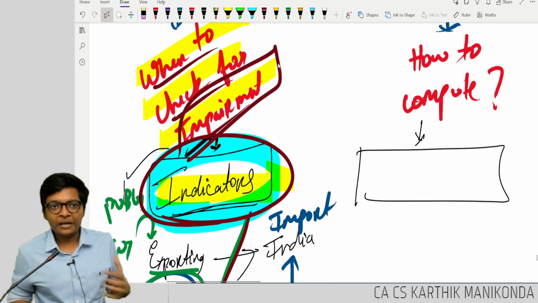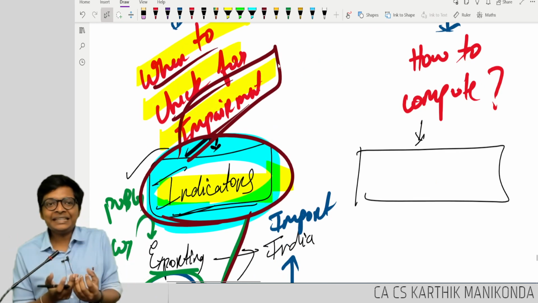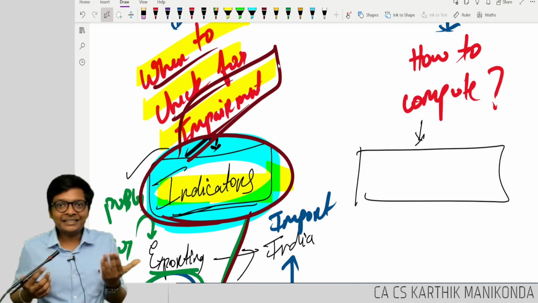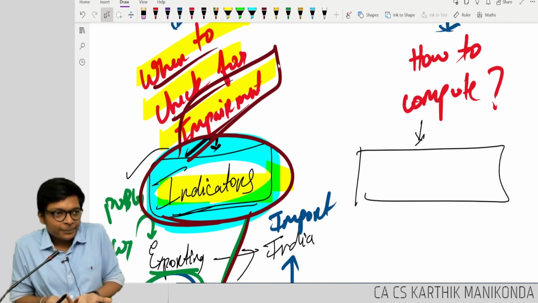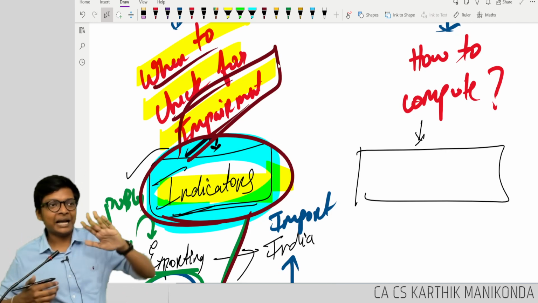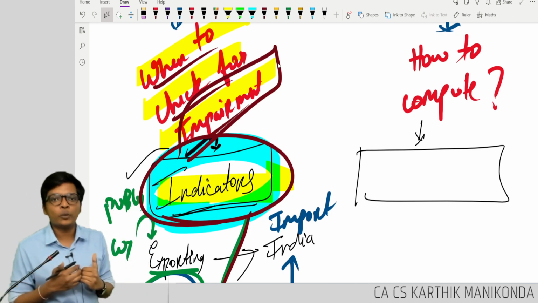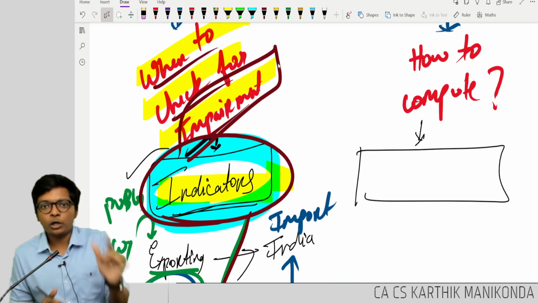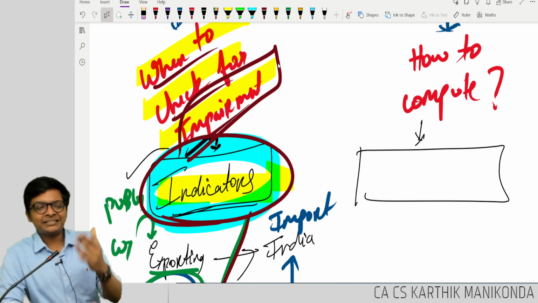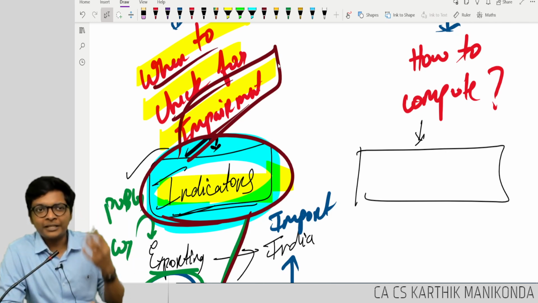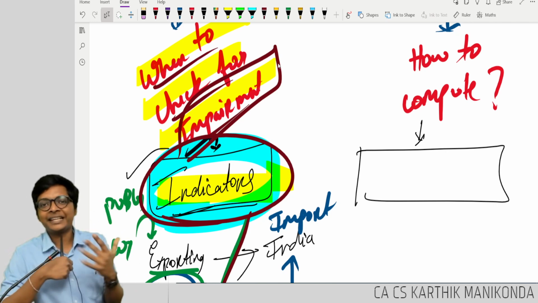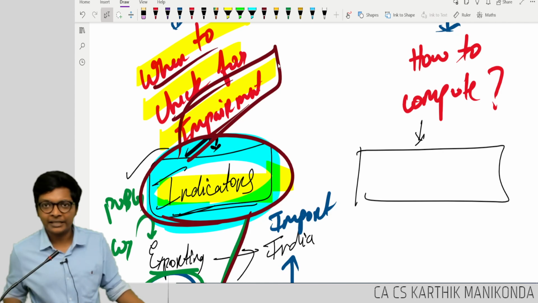When to check for impairment? Indicators of impairment. Indicators are of two types: internal, external. Internal means something happening within my company, in my control, then I will account for it. External means happening outside my entity. I don't know why it's happening, but it's happening, so I will account for loss. Are you following? There are multiple points. I will show you in the book later. External is technological, economical, environmental, war, etc. Internal is fire, theft, damage, strike, all of that. There are multiple points. Are you following, guys?